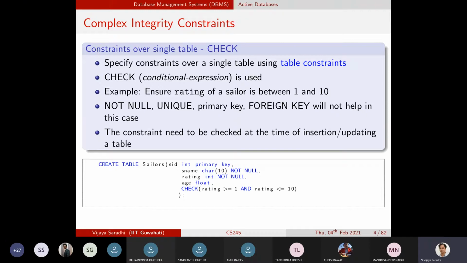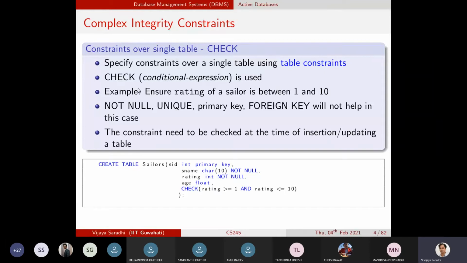One of the constructs that is used for placing these constraints, what is called table constraints, is the check. This is the thing that we use in addressing the complex integrity constraints.